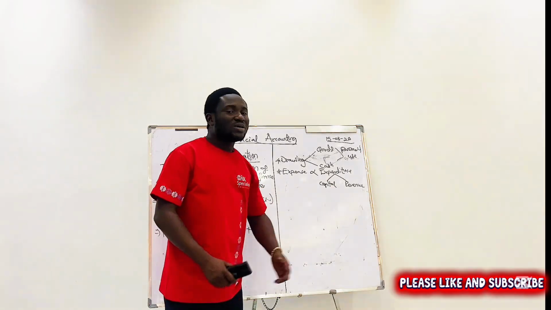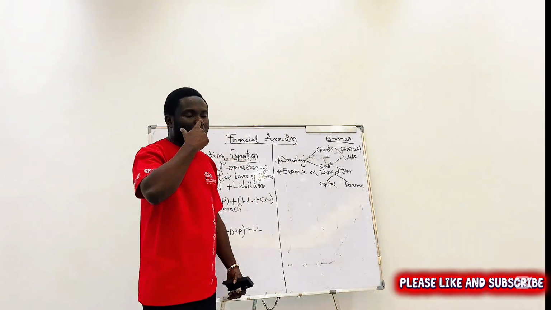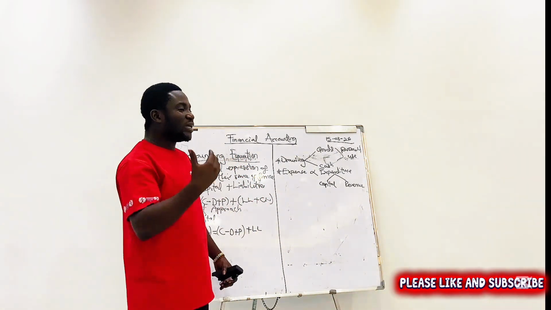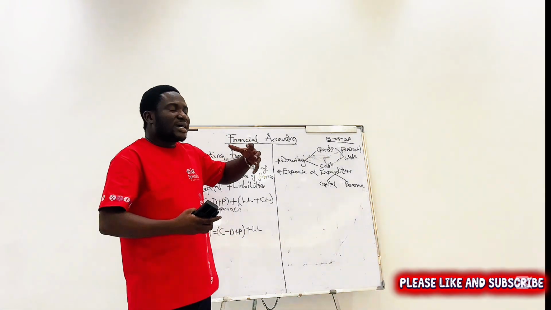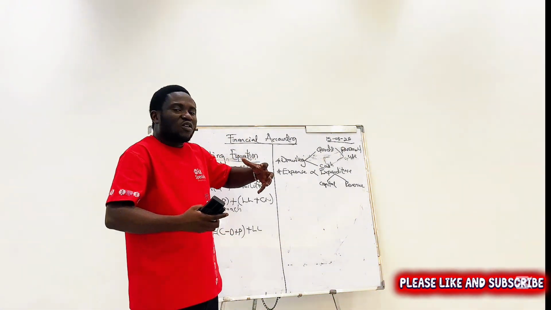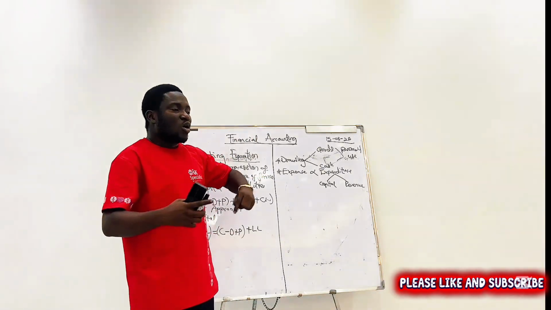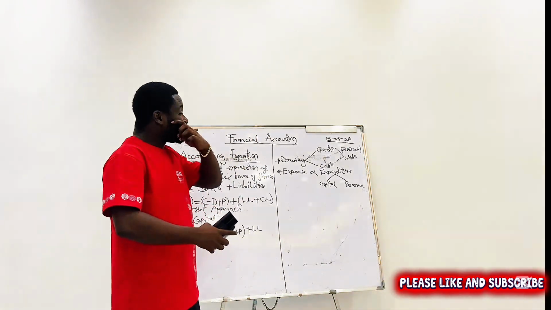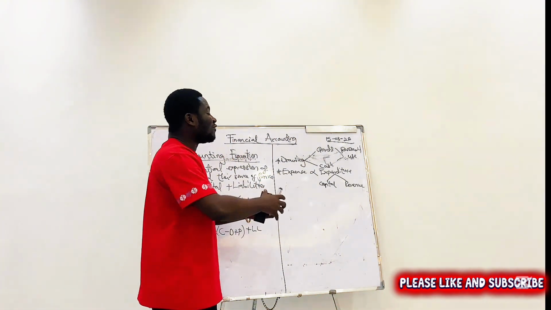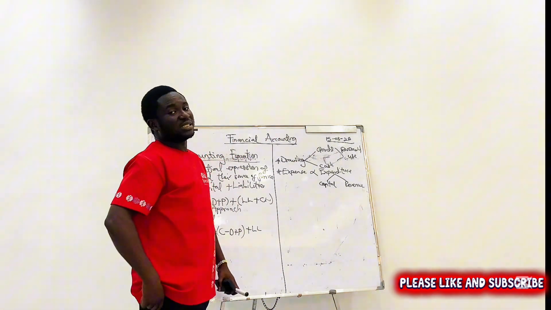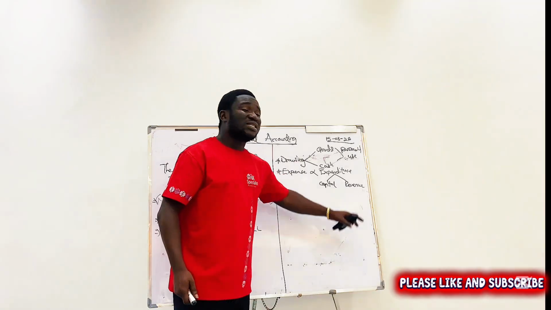And then revenue expenditure is any cost we incur to maintain. So it did not change the status of the asset. It did not improve it, or we did not even buy a new one. It was just to maintain it. So normally people say it is the expenditure for the day-to-day activities. So that one we say it is what?